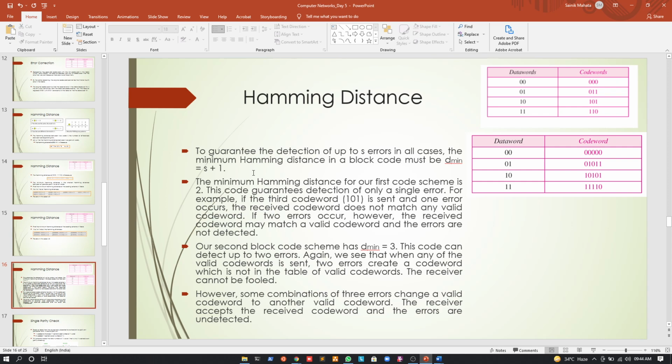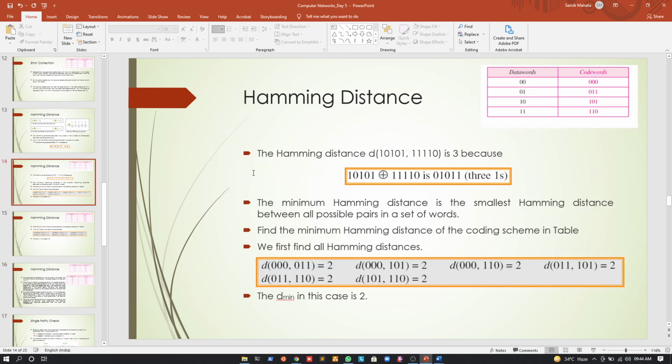If I go to the previous scheme and look at the error detection code words that we had, we find that D min for this coding scheme is 2, which means using this coding scheme we can detect only 1 bit of error. If you go to your previous class and see the recordings, we told you that using this coding scheme we can detect just 1 bit of errors.